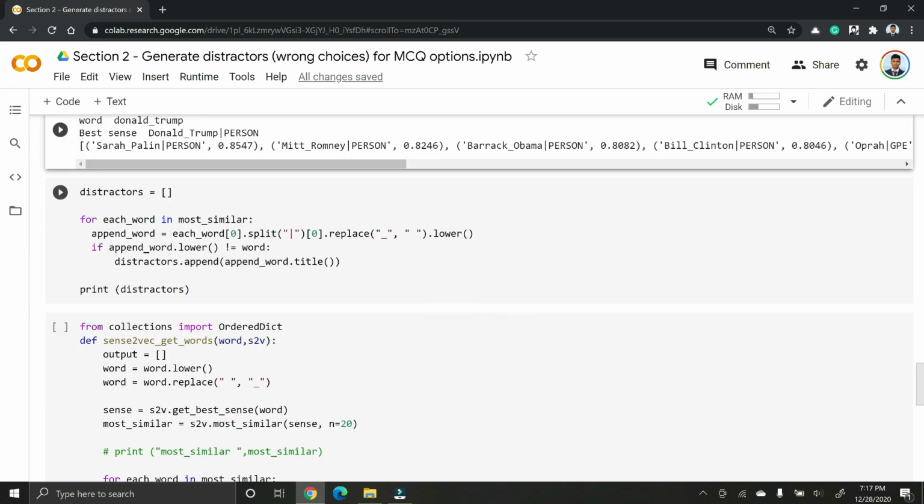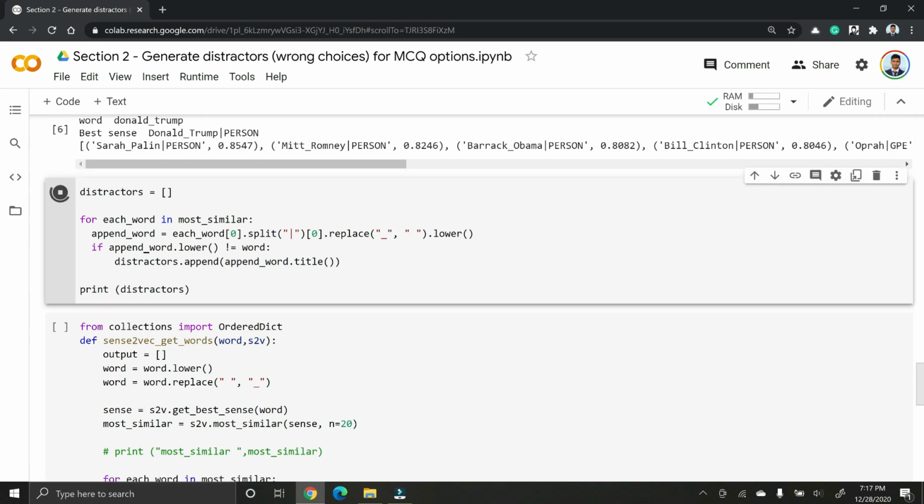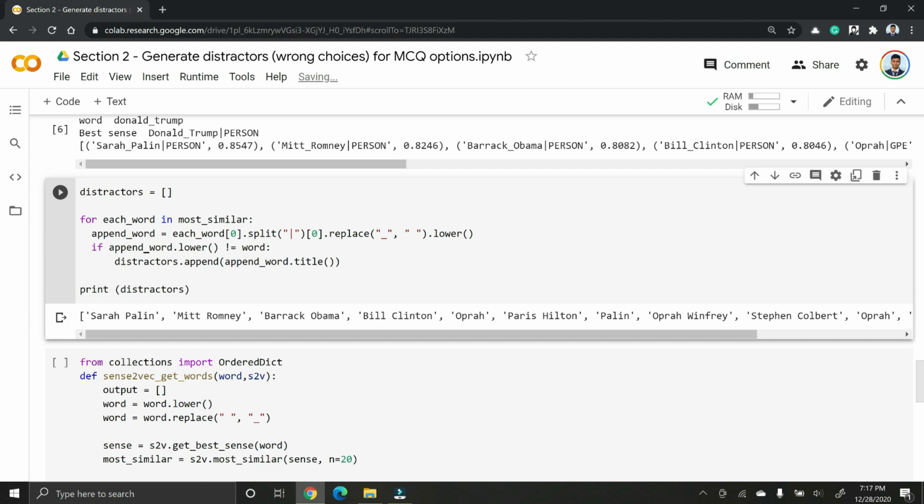Now all I am doing is going through this list and just cleaning it out so that we can get just the individual words. As you can see, we got back our list of distractors for the word Donald Trump. And we have Sarah Palin, Mitt Romney, Barack Obama, Bill Clinton as our distractors.